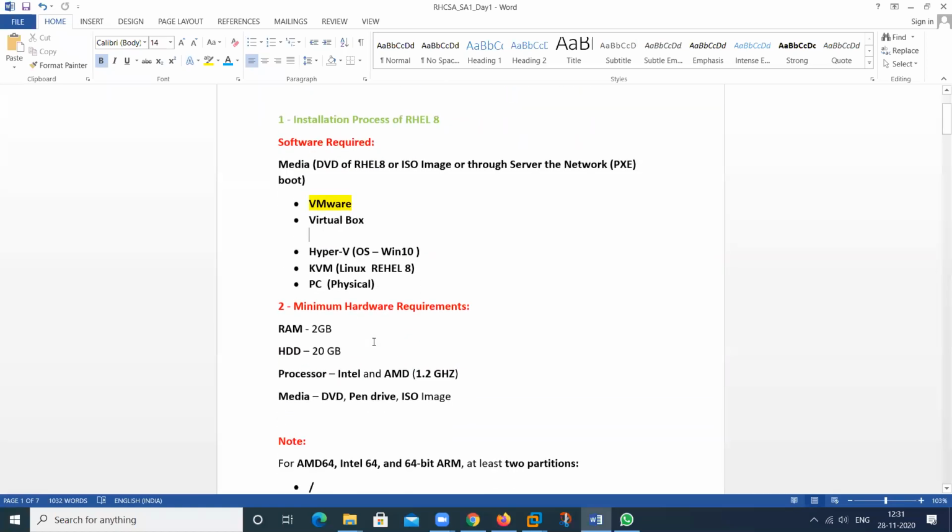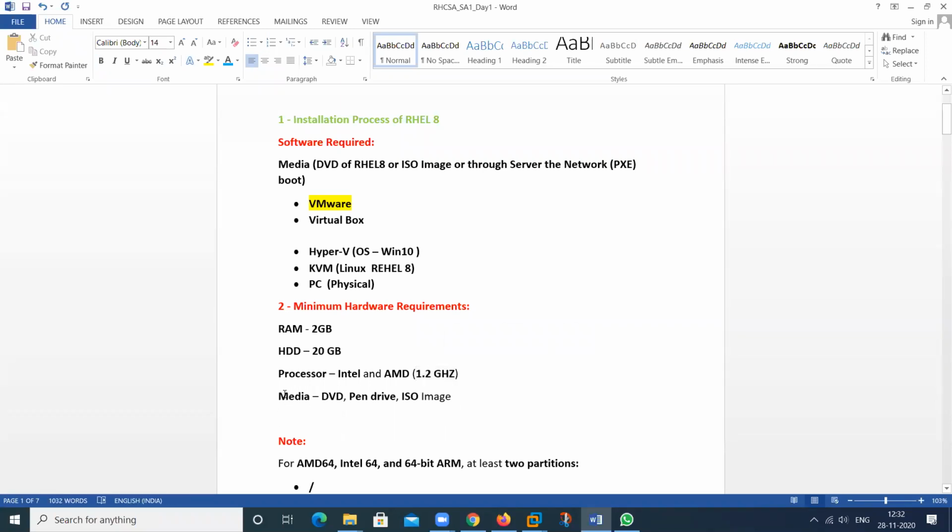Then, what are the minimum requirements that you need to install all of these things? So these are the physical requirements. The RAM will be 2 GB and hard disk space will be 20 GB. The processor can be an Intel processor or an AMD processor, and the frequency will be 1.2 gigahertz.